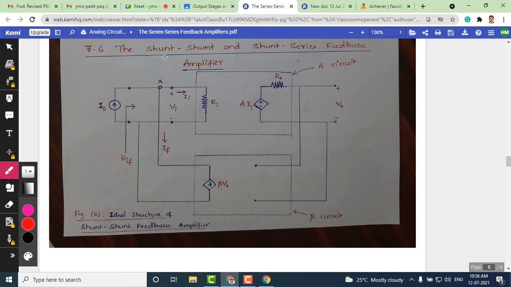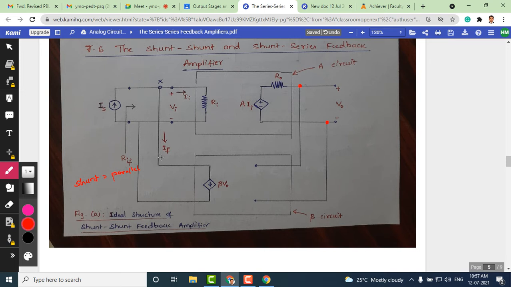Let's see this amplifier as the shunt feedback topology, an ideal structure of a shunt feedback amplifier. The reason why it is called shunt is that shunt is the alternative name for parallel. As you can see in the sampling network, we are taking a sample of the output voltage in shunt, parallel to the output voltage.